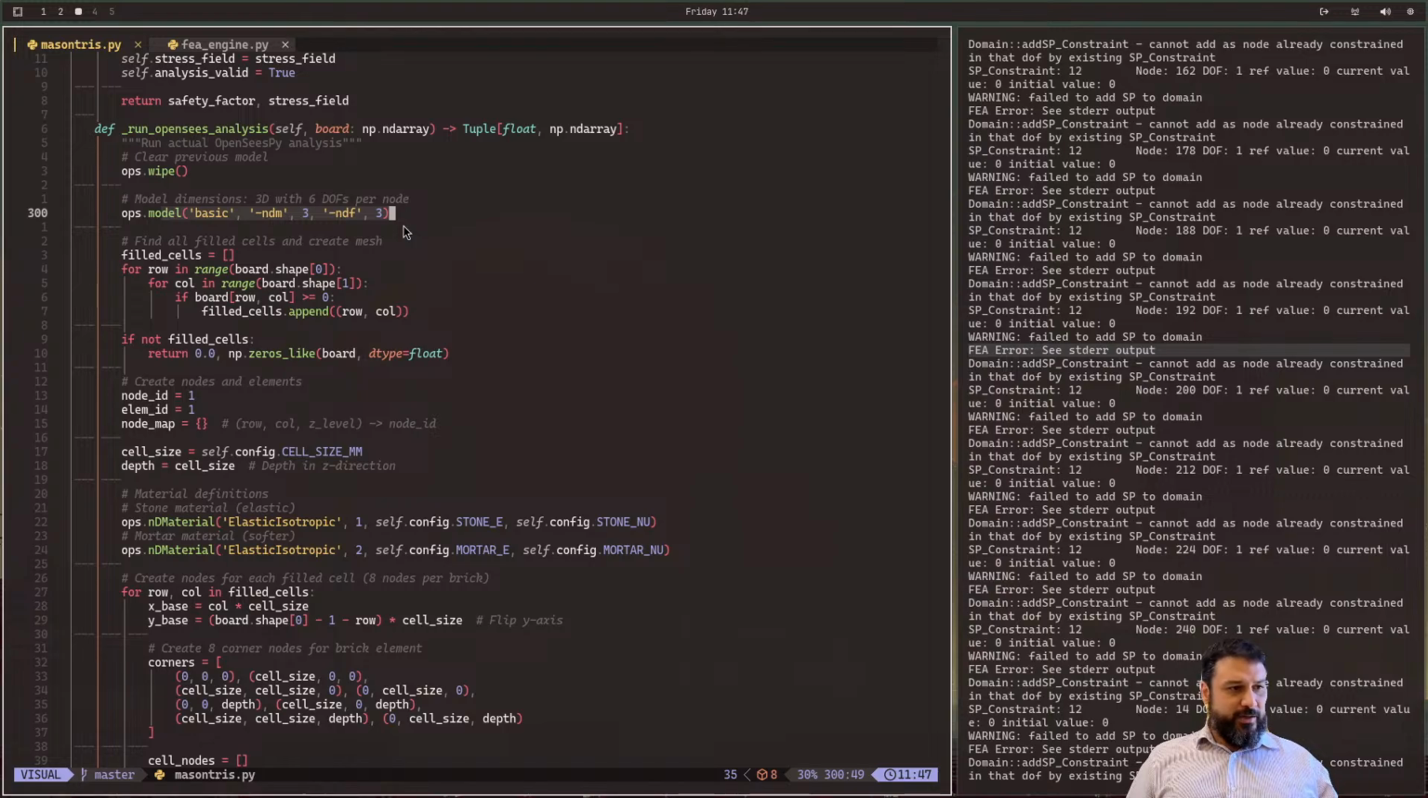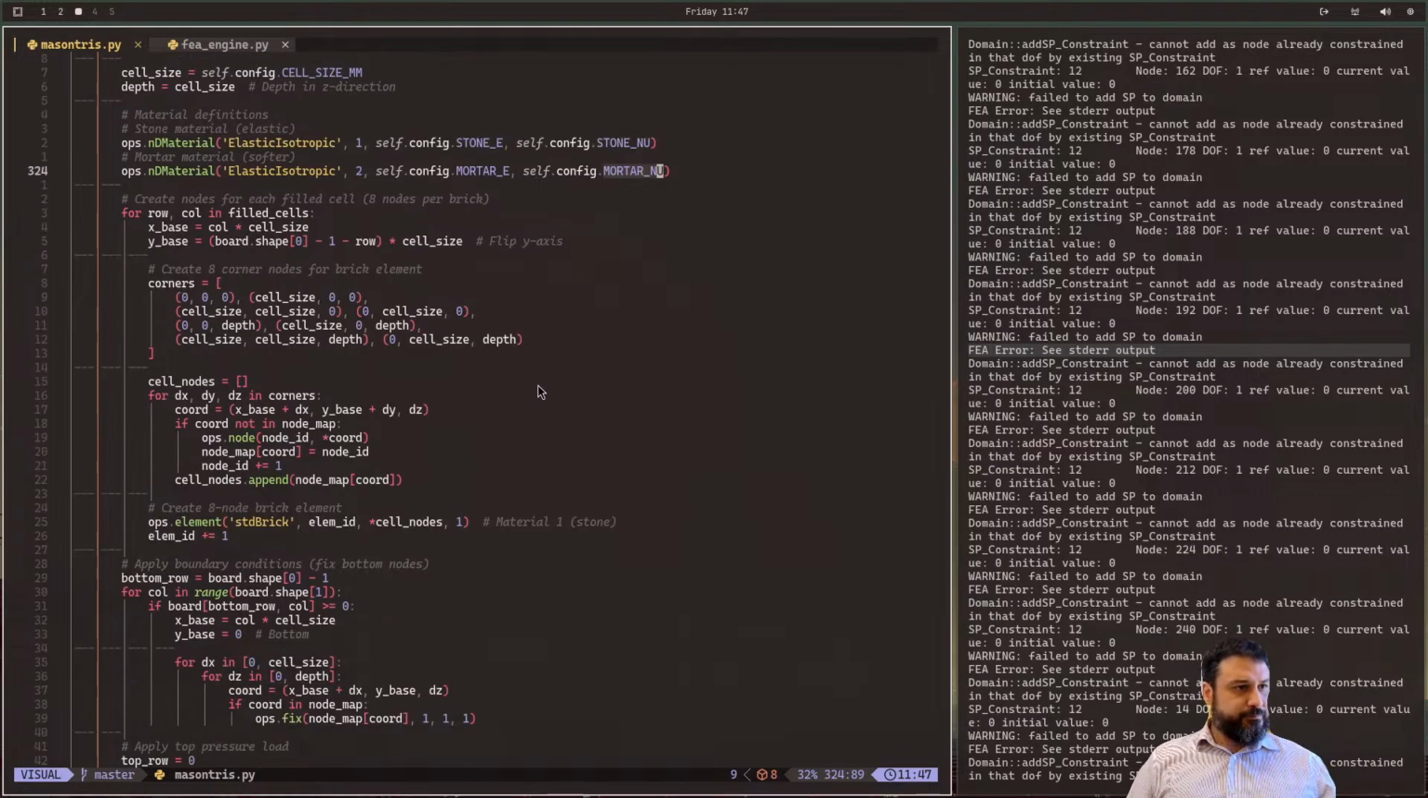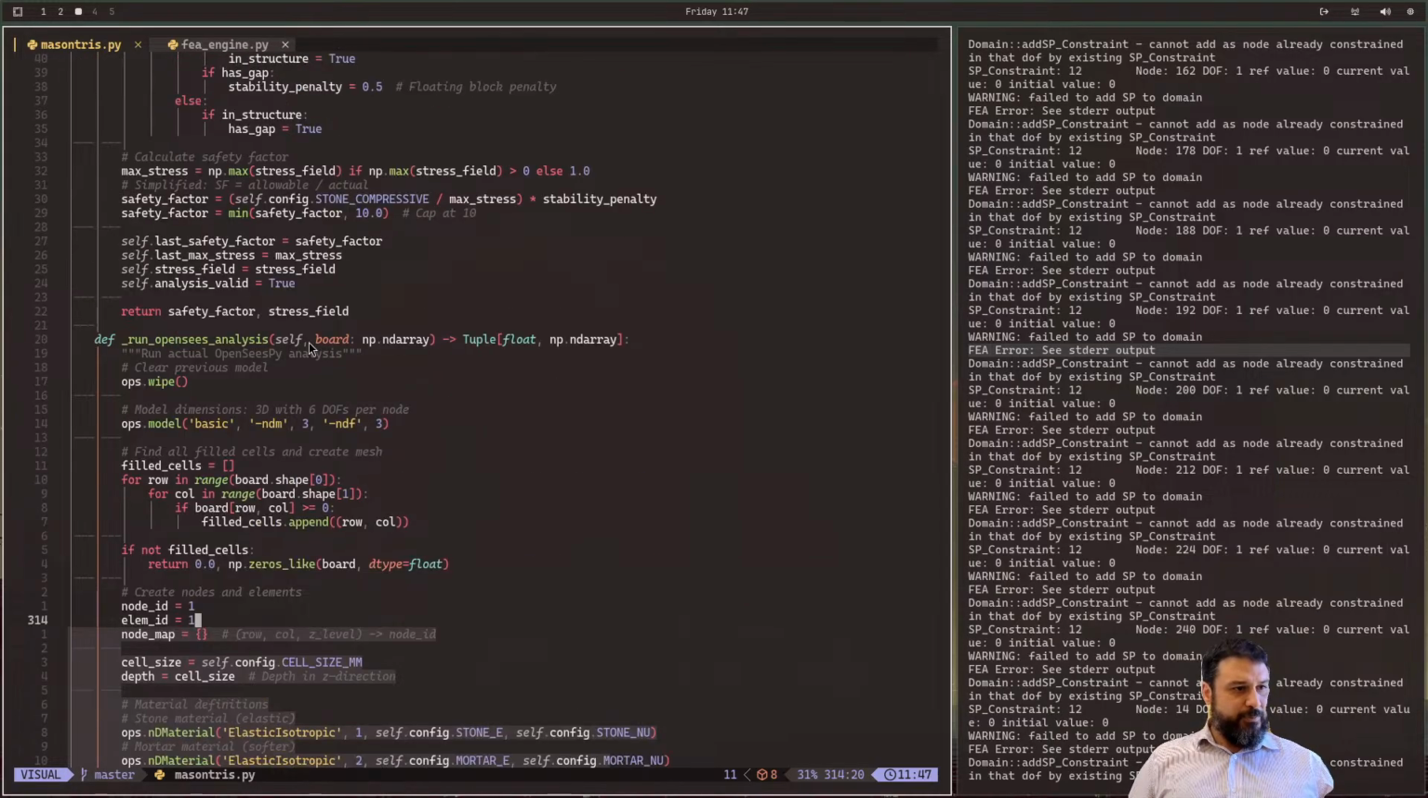I don't think it's doing anything with the mortar. So, okay, you define the two materials. One is for the stone and another one is for the mortar. That looks fine. And then create nodes for each filled cell. So there's a board. Input to this function is basically the board, which is an ND array, right?